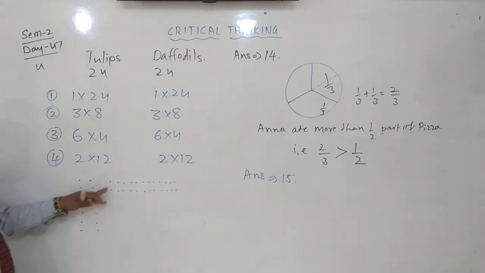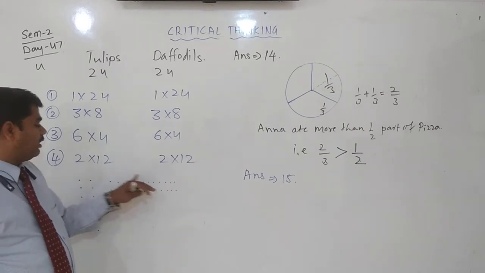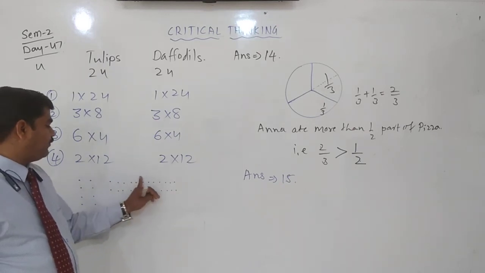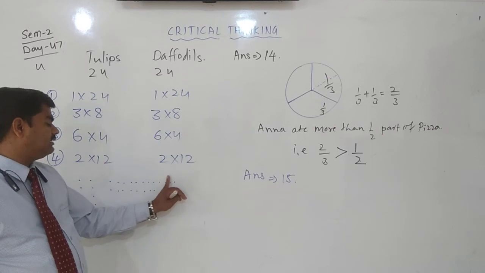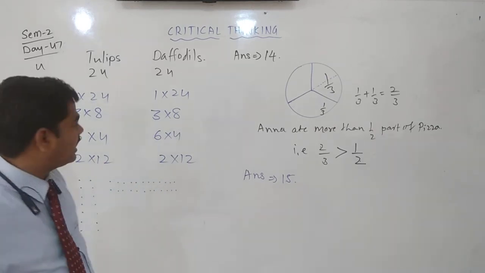Like this also. Or 2 rows, 12 columns, 1 2 3 4 5 6 7 8 9 10 11 12. Clear? Like this, these many arrangements you can have.